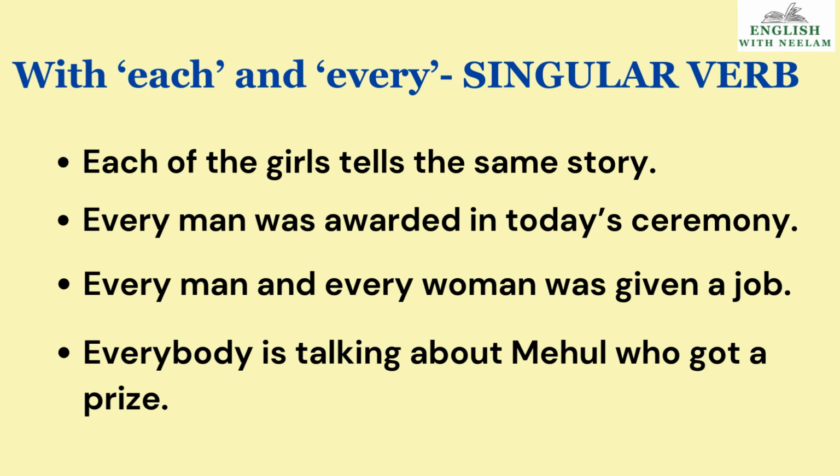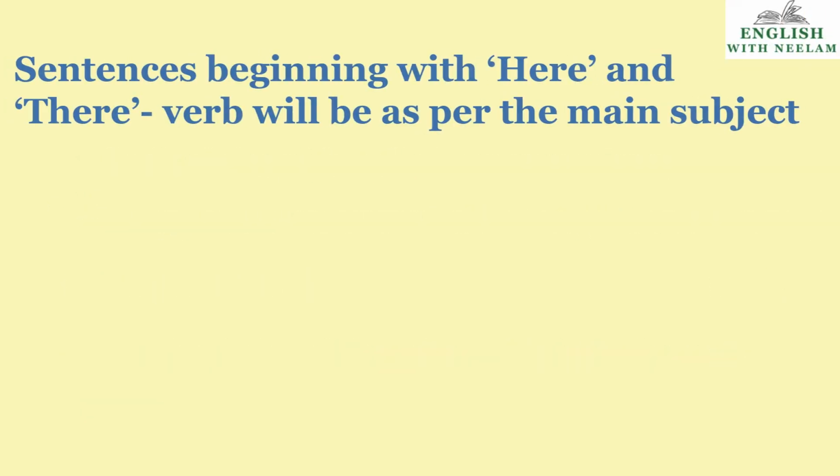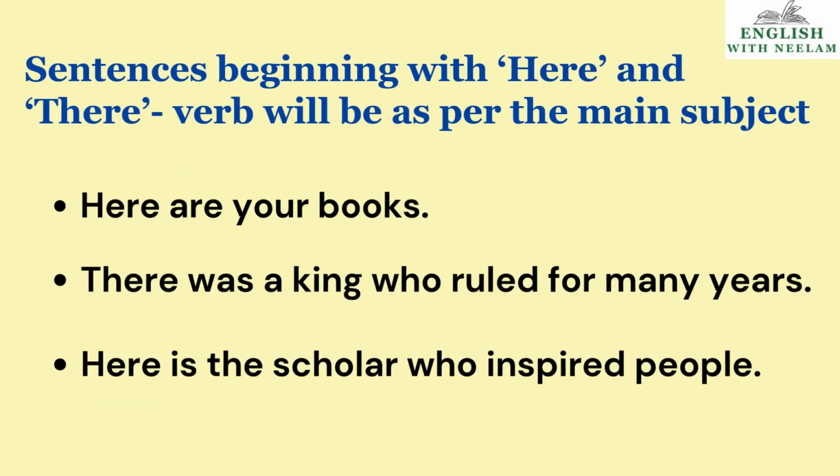Every man and every woman. Then again, children, a singular verb. Every man and every woman was given a job. When two subjects are used with every, then we use a singular verb. Next sentence: everybody is talking about Mehul, who got a prize. Everybody is talking. Everybody is. See, every, then is.